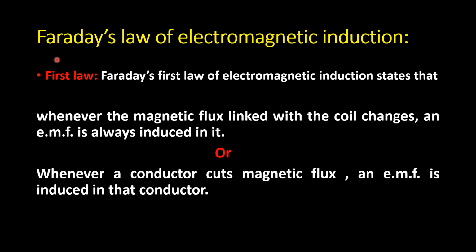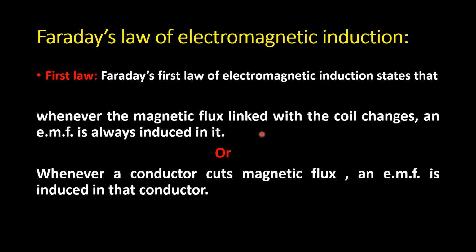So Faraday stated the law of electromagnetic induction in two different statements. The first statement is called the first law of electromagnetic induction. It states that whenever the magnetic flux linked with a coil changes, an EMF is always induced in it.